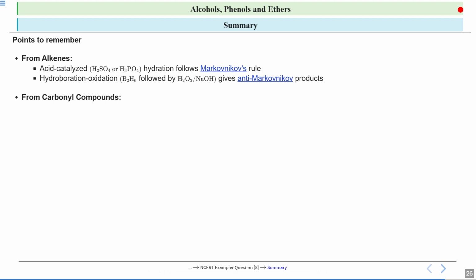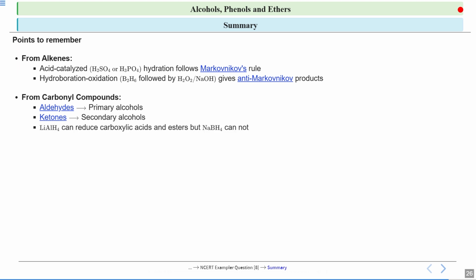Next is from carbonyl compounds. We saw that aldehydes are reduced to primary alcohols, ketones are reduced to secondary alcohols, and lithium aluminum hydride can reduce carboxylic acids and esters, but sodium borohydride cannot, because sodium borohydride is a mild reducing agent and the lithium one is a strong reducing agent.